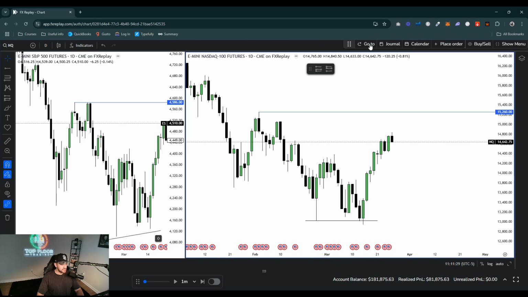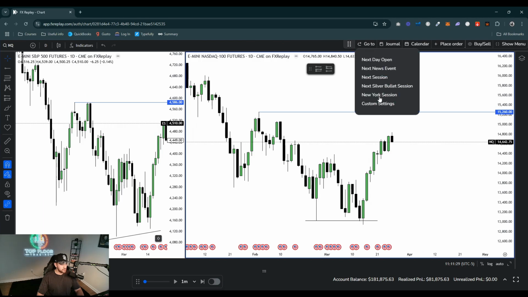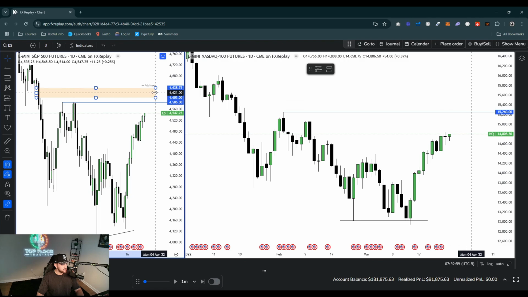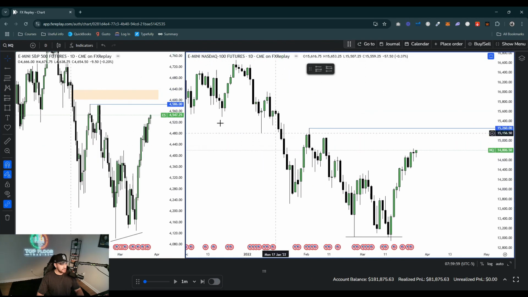So let's go ahead and go to the next New York session, which I have set to, I think, 8 a.m. So next New York session, we have the weekly opening here. And it looks like ES is trying to push up to those highs right there. We do have a nice little daily fair value gap right above those highs as well. So I'll go ahead and mark that out on ES, and I'll mark out the same one on NQ right here.